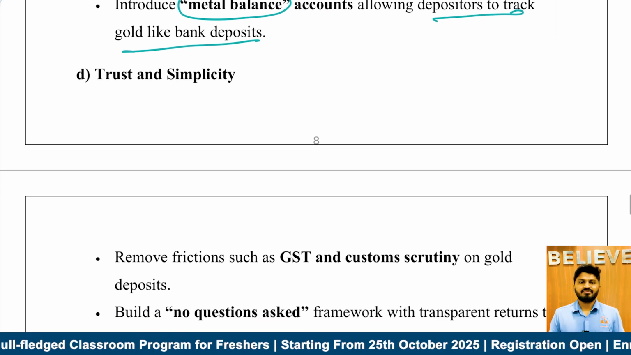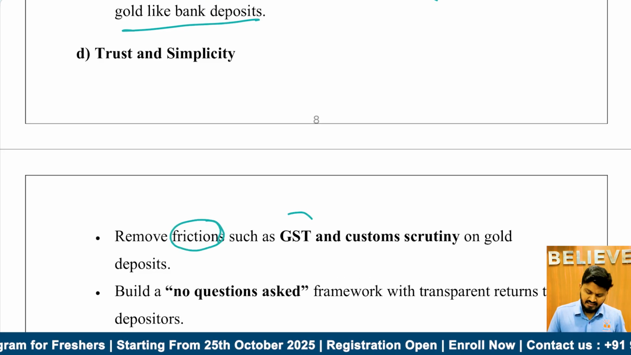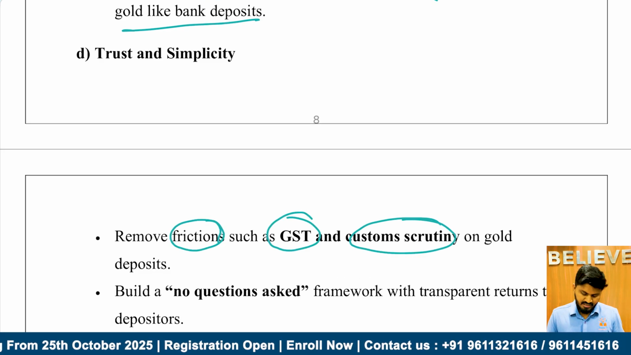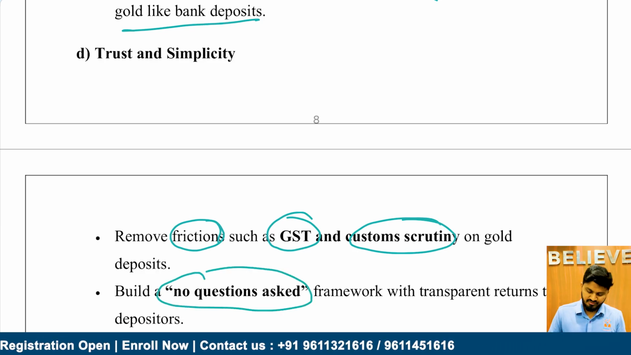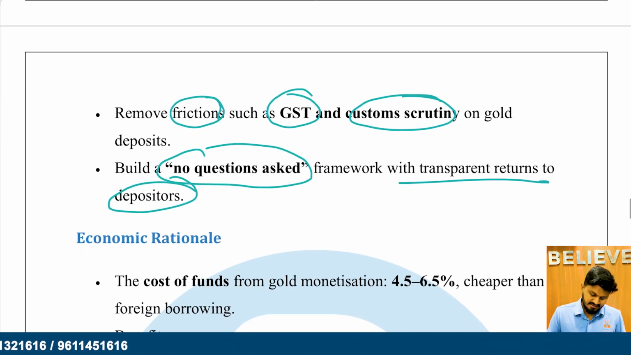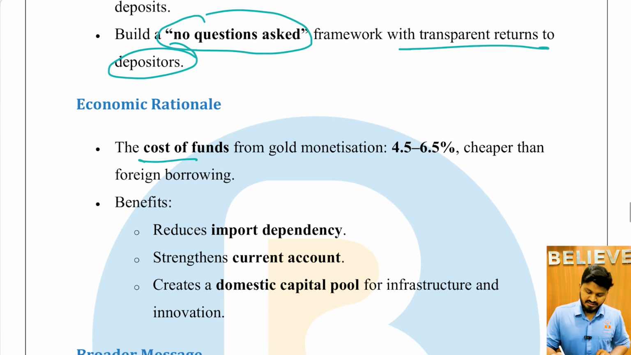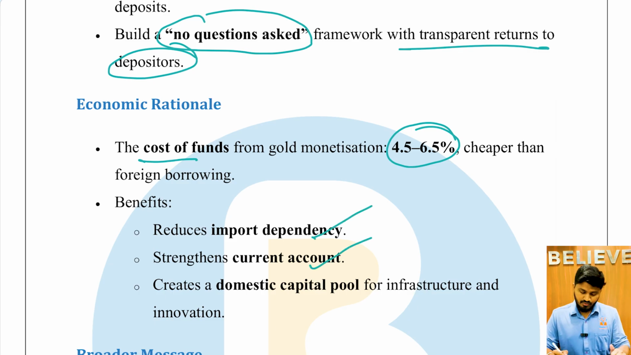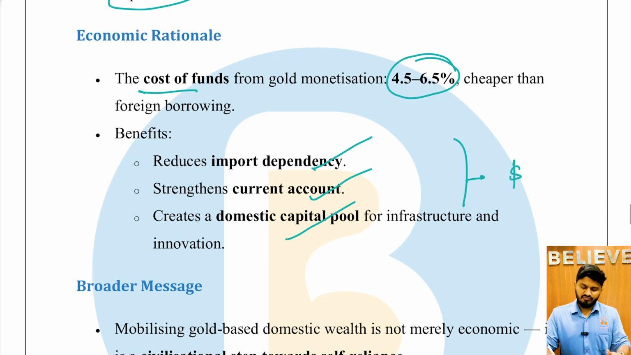And trust and simplicity. That is, remove frictions like GST and customs scrutiny on gold deposits, and build a no-questions-asked framework with transparent returns to depositors. The economic rationale here is the cost of funds from gold monetization is around 4.5 to 6.5% cheaper than foreign borrowing. The benefits are it reduces import dependency, strengthens the current account, and creates a domestic capital pool for infrastructure and innovation. And it also reduces dependency on the dollar, which will in turn increase rupee demand.